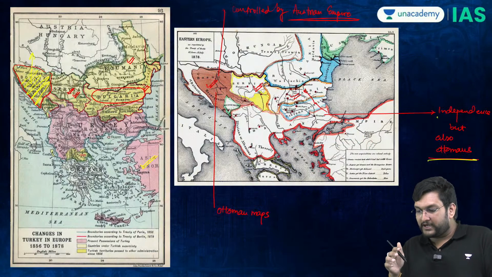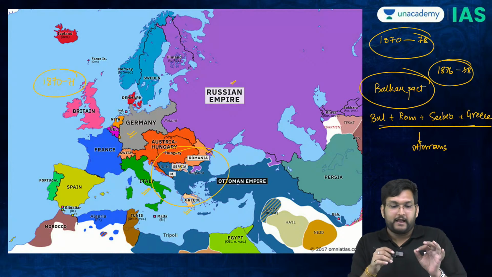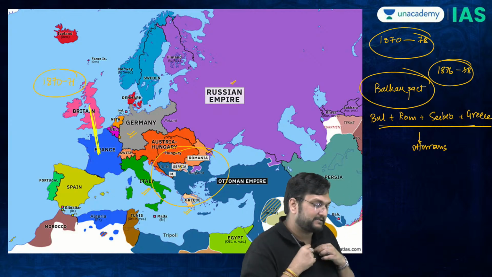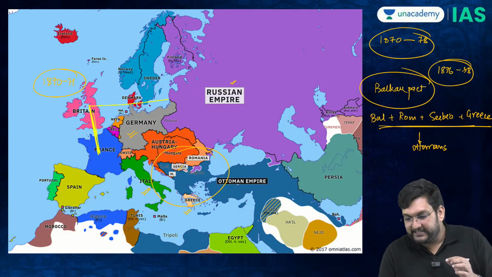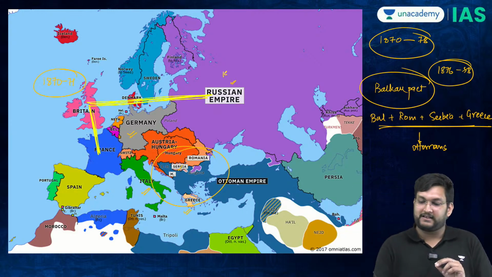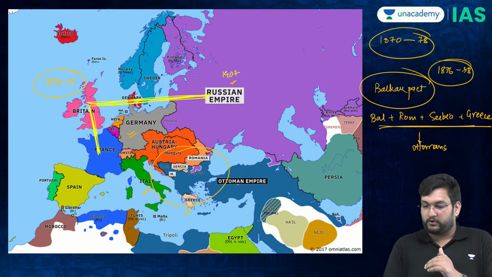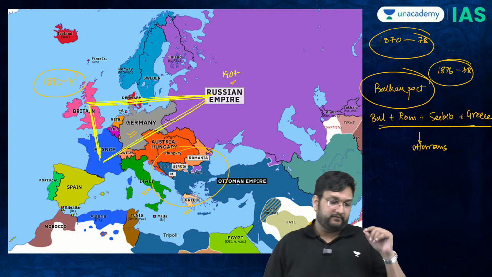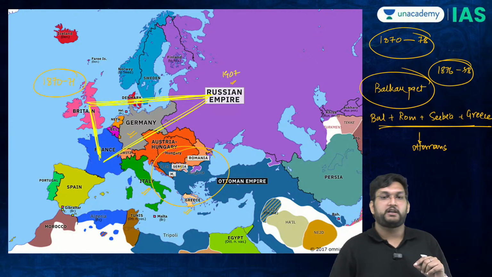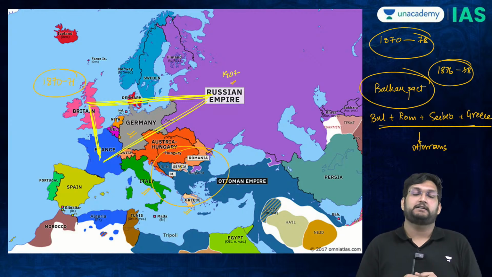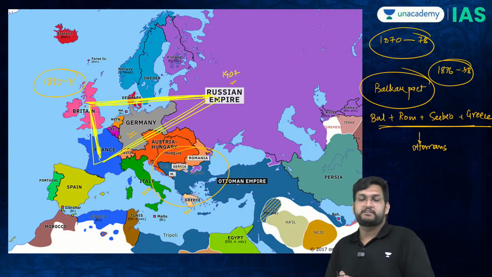And now, if you look at the map of Europe, and I'll show you the map of Europe, Britain and France are already one axis. Now, Britain and Russia have gone into a certain understanding by 1907. And if I bring in the concept of Russia and France, who is getting encircled in this whole concept? With Russia, Britain and France going into internal treaties, which is called the Triple Entente, who is getting encircled in this map? If Britain, France, Russia actually come together, who is getting encircled?